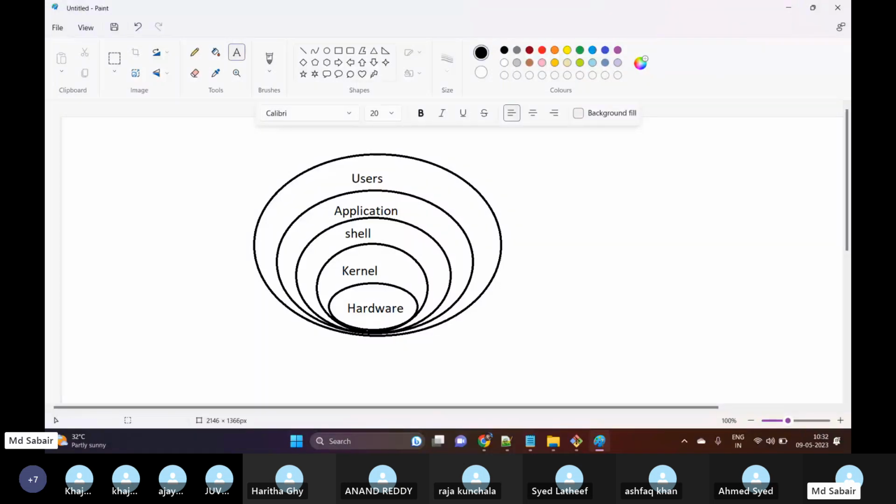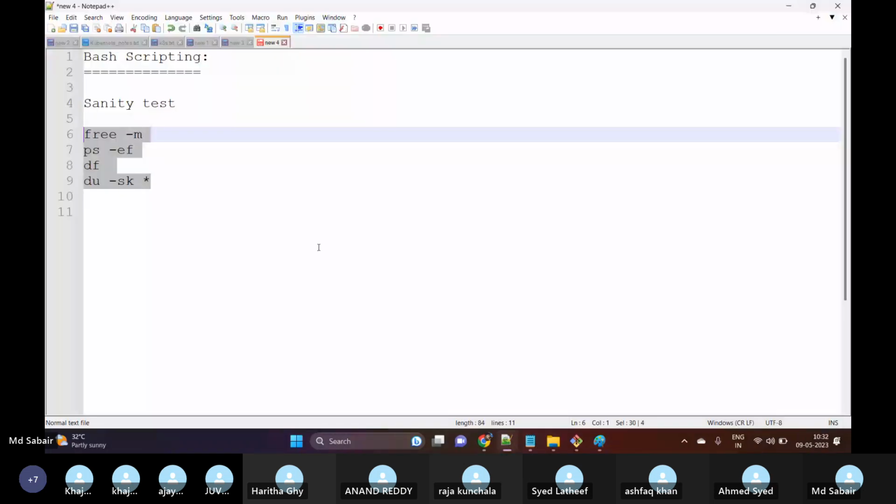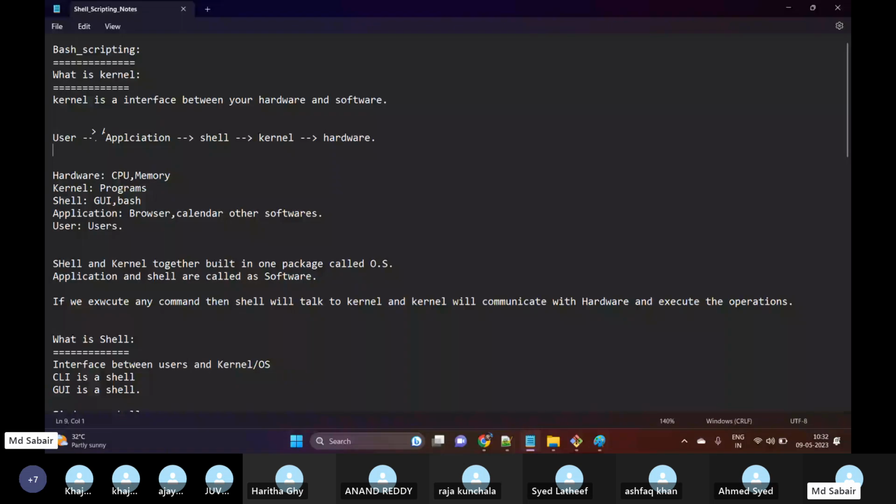So basically kernel is an interface between our hardware and software. Initially we start with the users, then we have the application, then we have the shell, we have the kernel, and we have the hardware. Hardware is CPU and memory. Kernel is nothing but a program. If I'm executing the top command, it is a kind of predefined program which will show me the output. So what can be an example for shell?